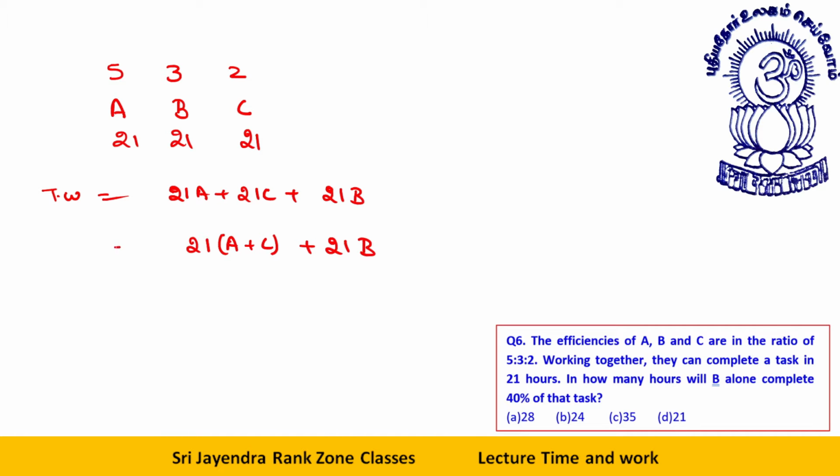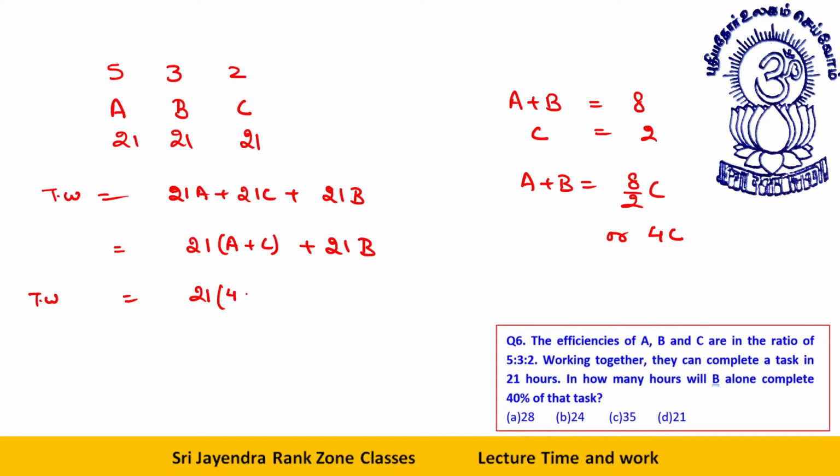This can further be written as follows. If I talk about the speeds, A plus B is how much? 8. C is how much? 2. That way I can say A plus B is equal to 8 by 2C, or 4C. So the moment you see 21, the moment you see A plus C, you write,